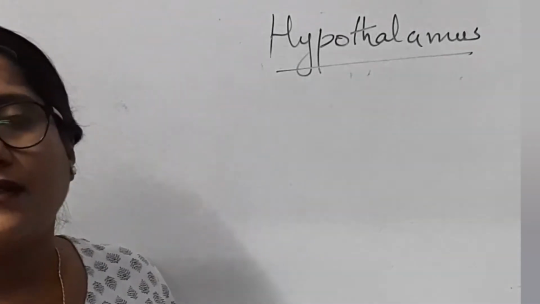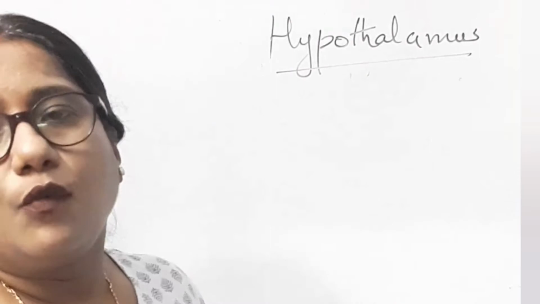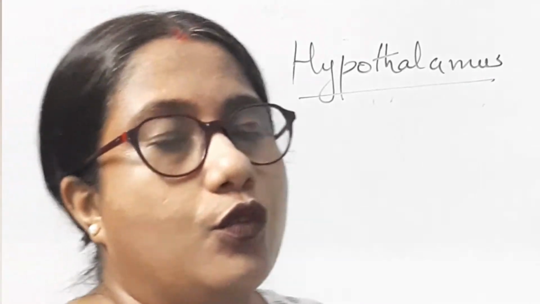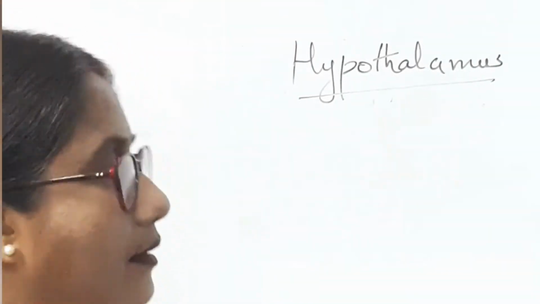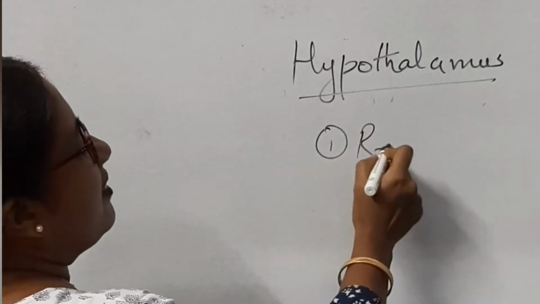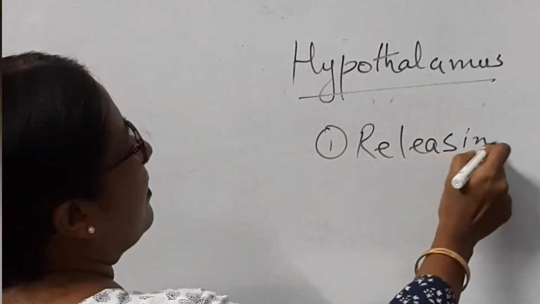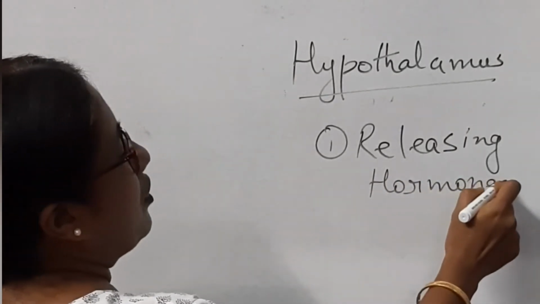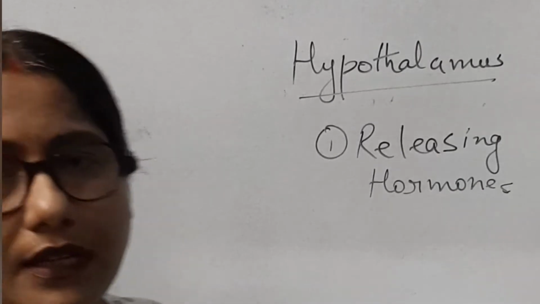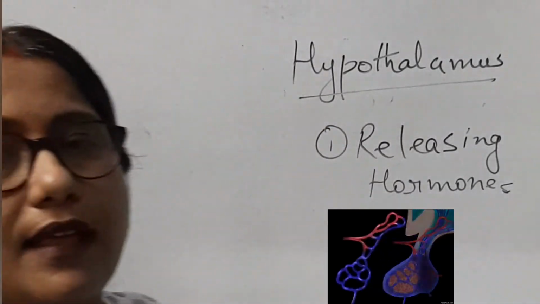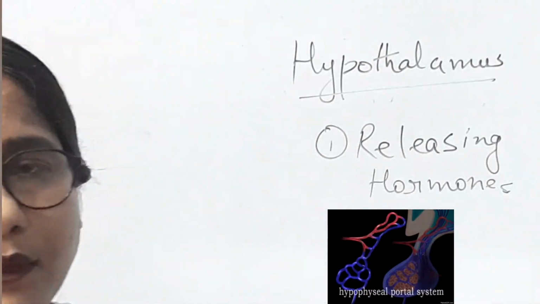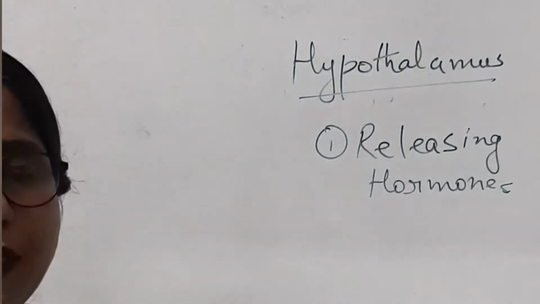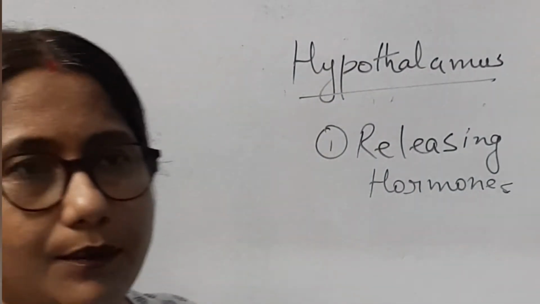And the hypothalamus generally releases some very important hormones. What are they? They are of two types. The first is the releasing hormones. The releasing hormones are generally stimulating hormones. They stimulate the function of the pituitary gland, because the hypothalamus is known as the master of the master gland, and the pituitary is the master gland. Now, the pituitary controls all other glands of the body.